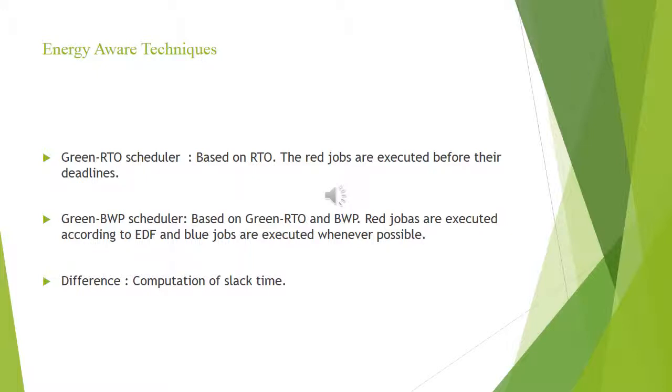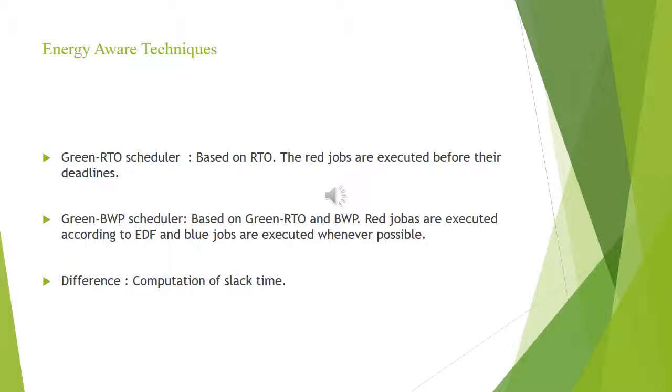In order to enhance the quality of service, energy-aware scheduling algorithms are proposed. There are two energy-aware scheduling algorithms, namely Green RTO Scheduler and Green BWP Scheduler. The Green RTO Scheduler is based on RTO, that is red task only, and EDEG algorithms. As defined previously, under EDEG, all jobs must complete before their deadlines, while under Green RTO, only red jobs have to be executed before their deadlines.